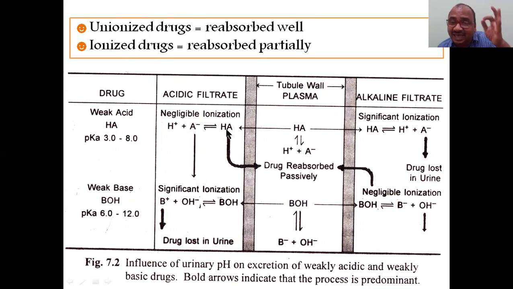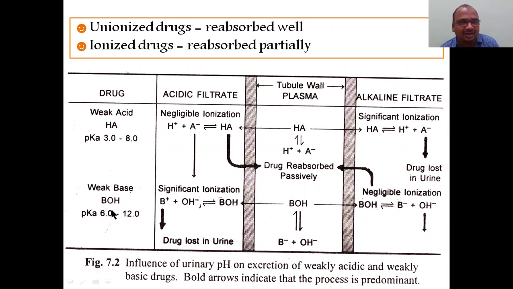So it remains in the unionized form. Since it is unionized, the drug is reabsorbed. See the arrow mark, how thick it is. Since both are acidic, ionization is not possible, so it remains unionized. So reabsorption is very high, a thick arrow.